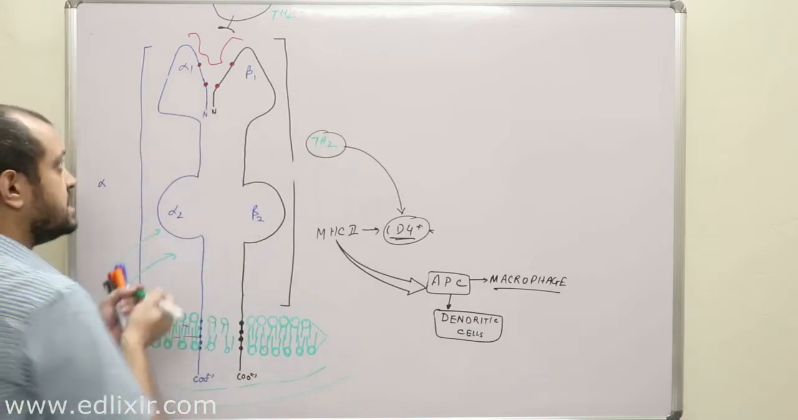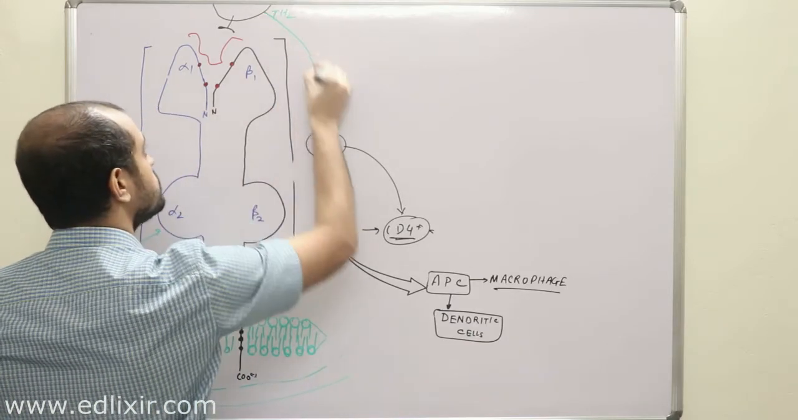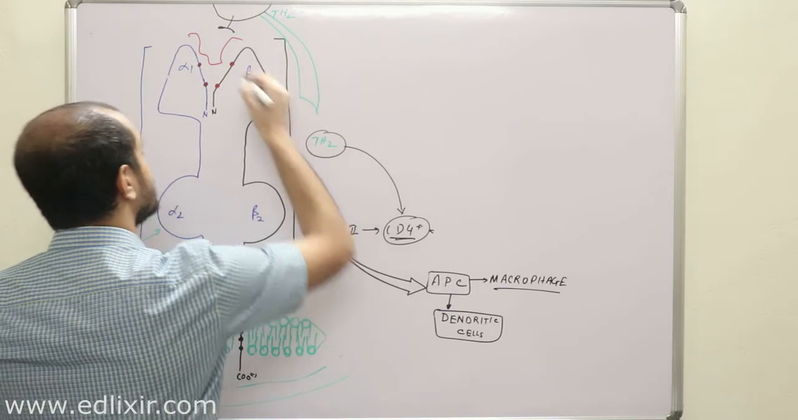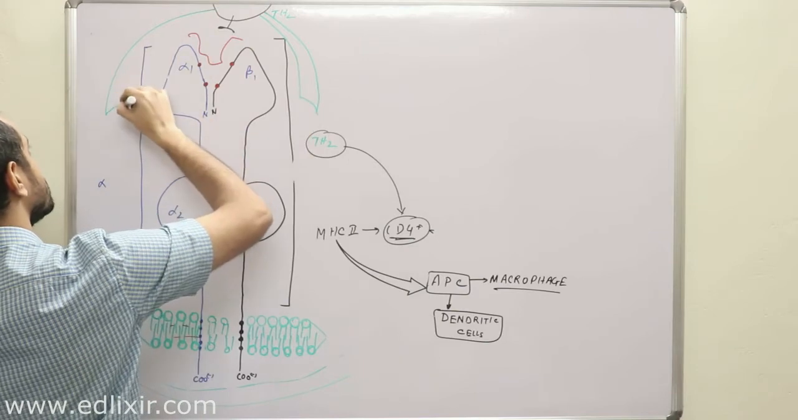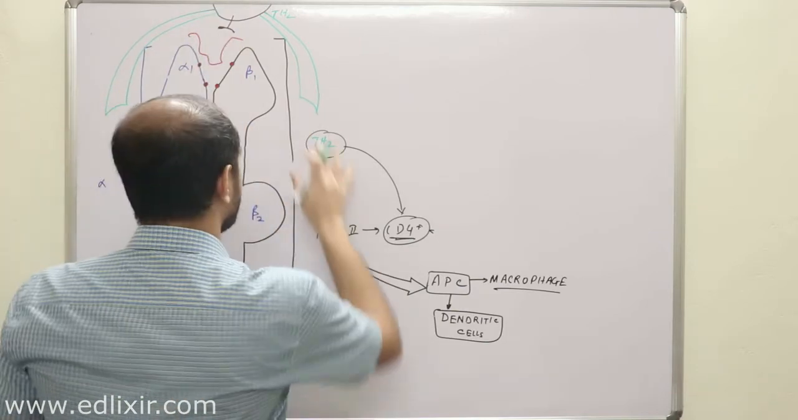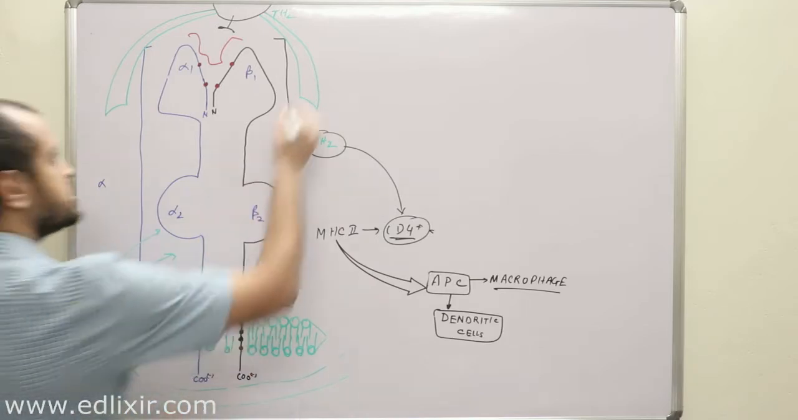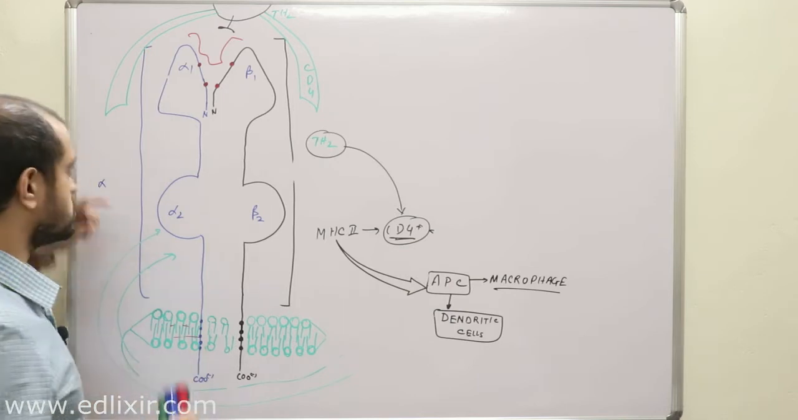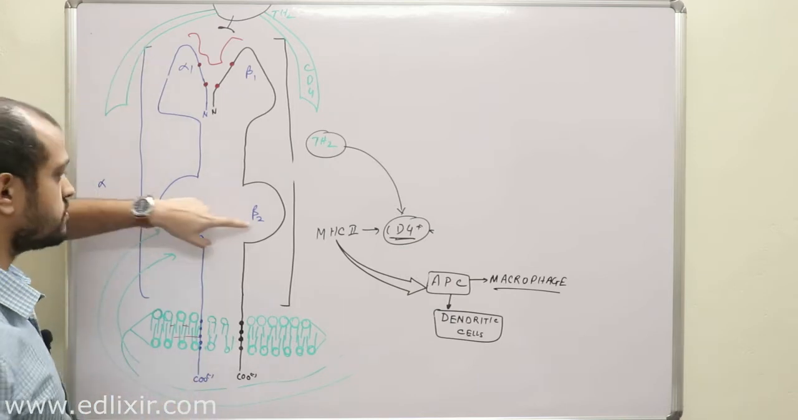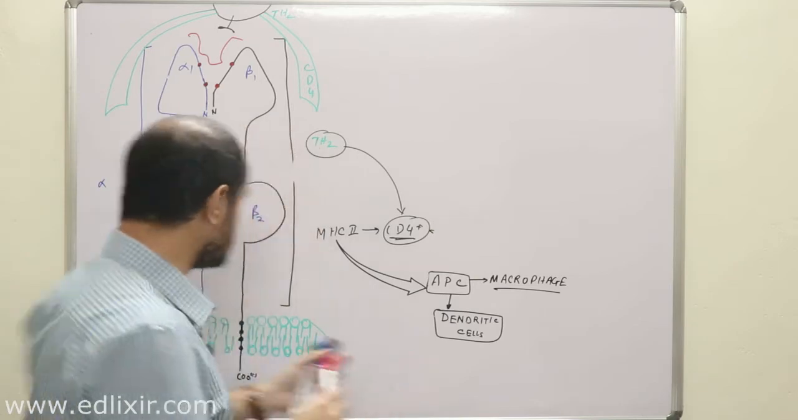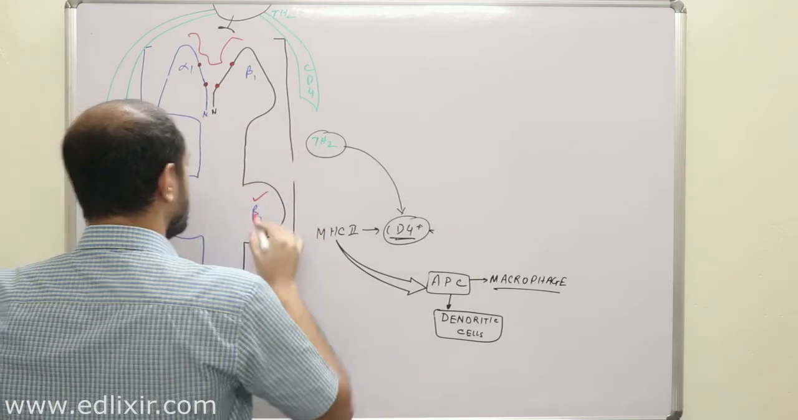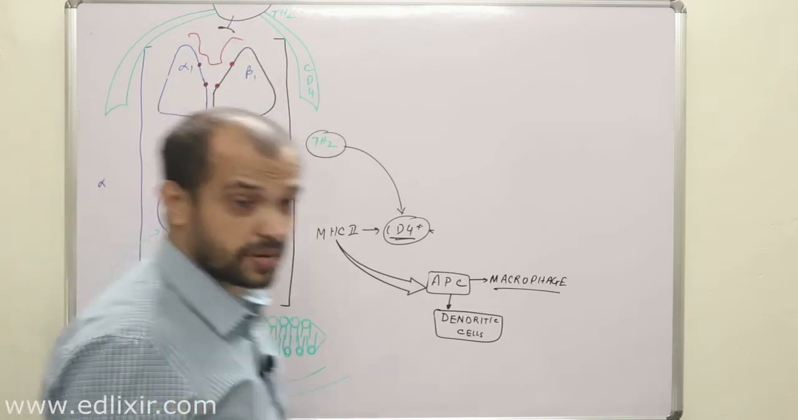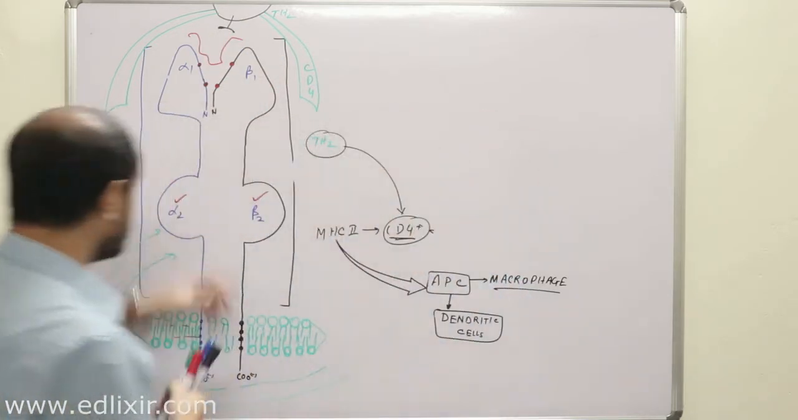Now, the CD4 molecule, suppose this is a CD4 molecule, and this is also a CD4 molecule. Suppose there are two CD4 molecules. What is your concept? CD4 will bind with the alpha 2 region or beta 2 region. I am telling you, out of these two, one will actually bind. CD4 of T helper type 2 will bind with beta 2 or alpha 2.